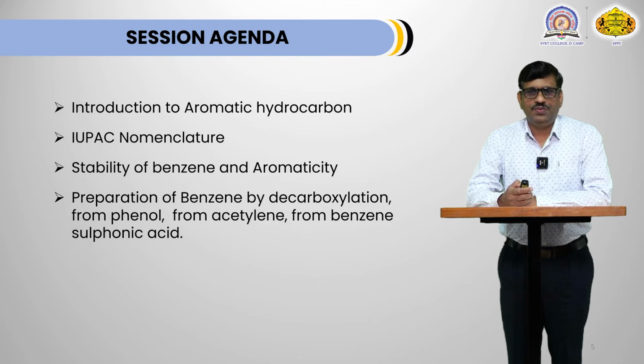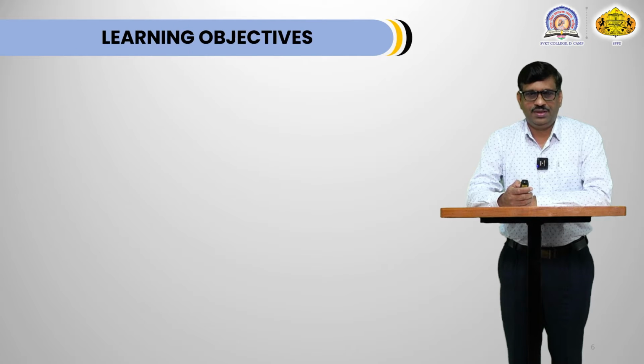In this session, we are going to see introduction of aromatic hydrocarbon, IUPAC nomenclature of aromatic hydrocarbon. We are going to see stability of benzene and aromaticity, and finally we are going to see preparation of benzene by different method like decarboxylation, preparation of benzene from phenol, preparation of benzene from acetylene, and preparation of benzene from sulfonic acid.